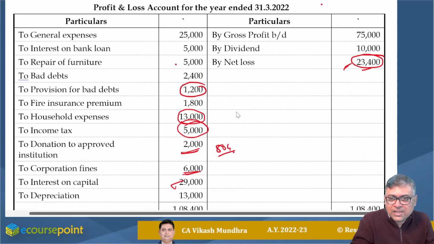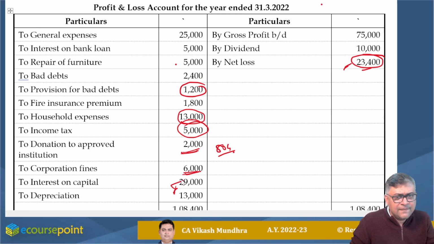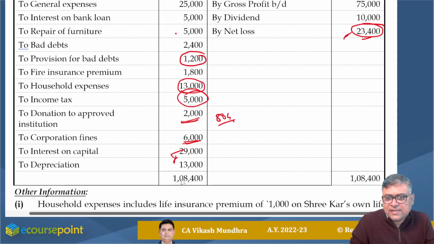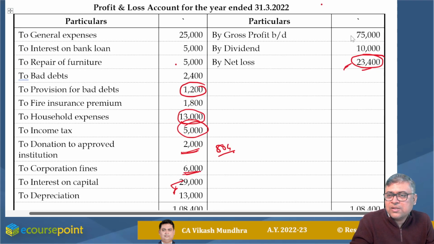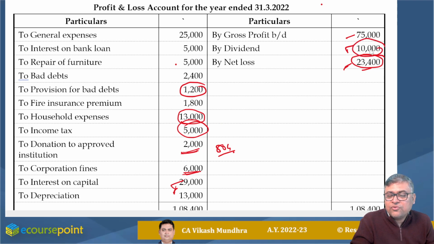From the credit side, there is one more item, depreciation. If nothing is given, we will presume that it is allowed. Here gross profit is fine, dividend 10,000 is mentioned. This dividend should be taxable under the head income from other sources, not taxable under the head PGBP.